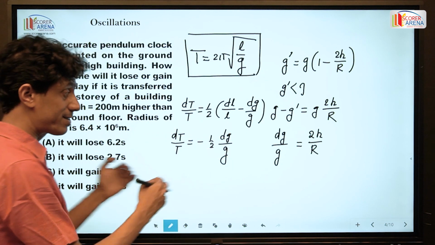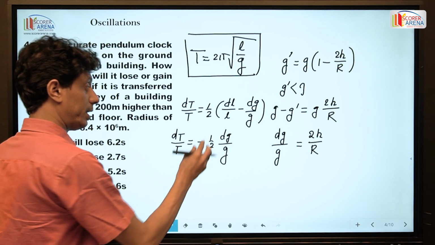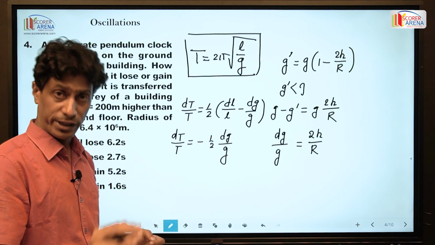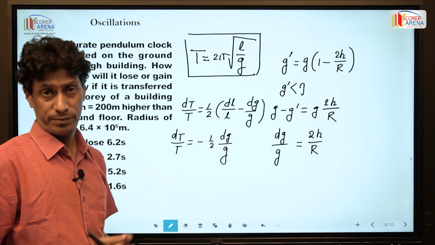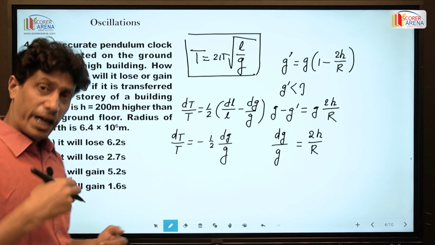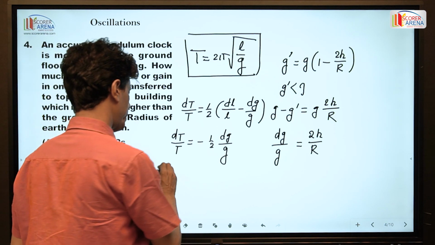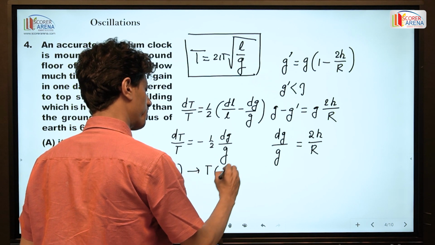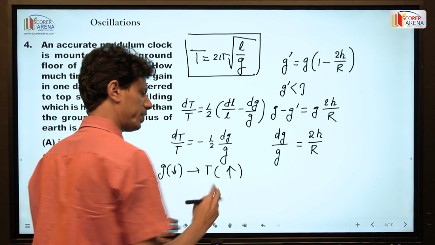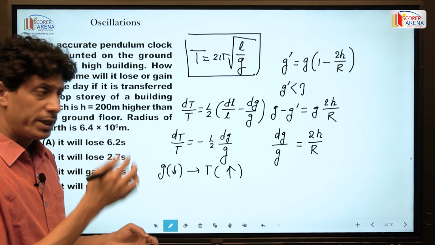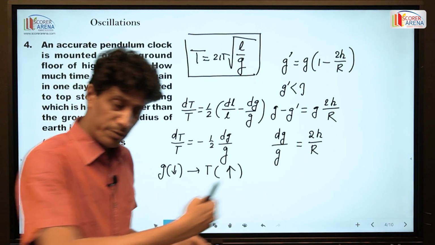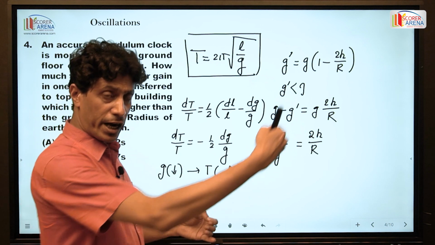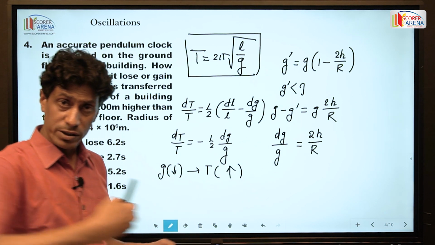Minus signifies here that if the gravitational intensity goes on decreasing, then time period increases. If g goes on decreasing, we can say time period of simple pendulum increases. It means the simple pendulum takes longer time to complete one oscillation.